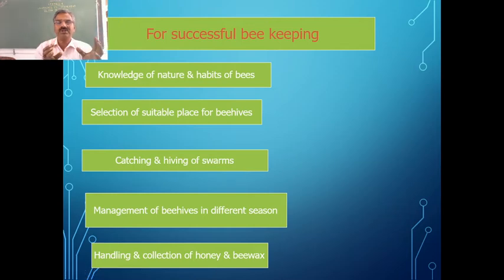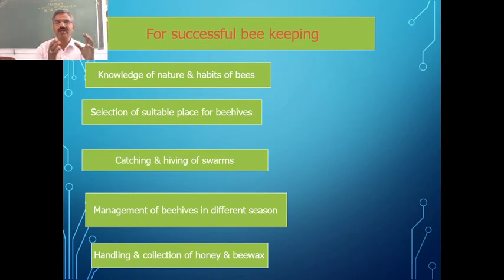So the person should have the knowledge of how to catch and also hive swarms. And how to manage them in different seasons is another area which needs to be known for successful beekeeping, because we have different seasons during which flowering takes place.